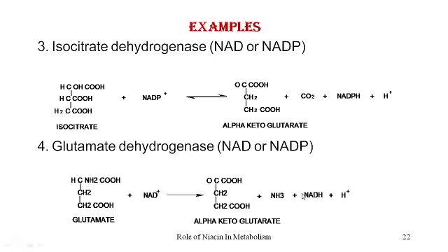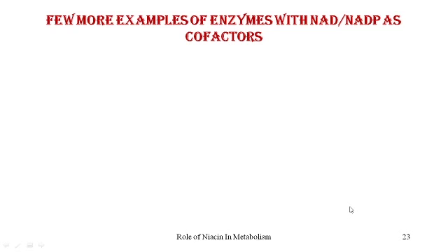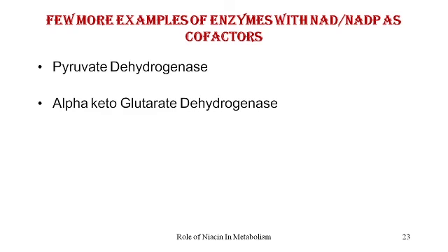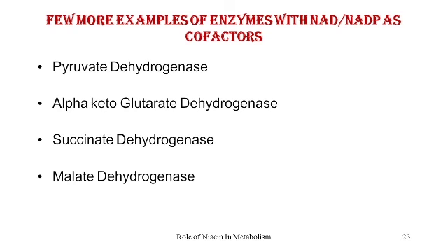Then glutamate dehydrogenase also converts glutamate to alpha ketoglutarate, with the same kind of reaction reducing NAD to NADH plus H plus. A few more enzymes which require NAD or NADP as cofactors are pyruvate dehydrogenase, alpha ketoglutarate dehydrogenase, succinate dehydrogenase, and malate dehydrogenase.